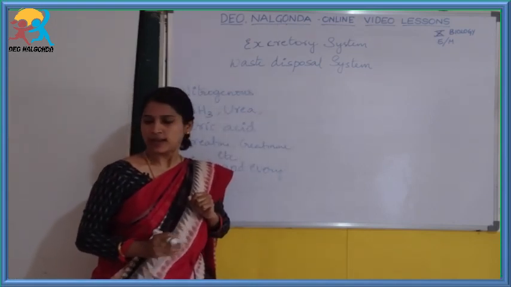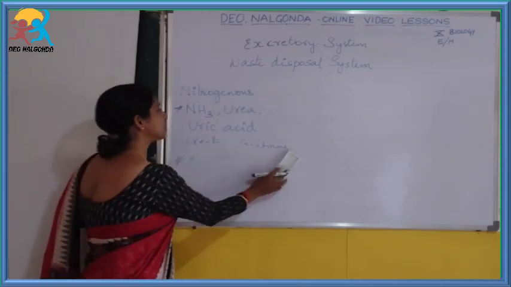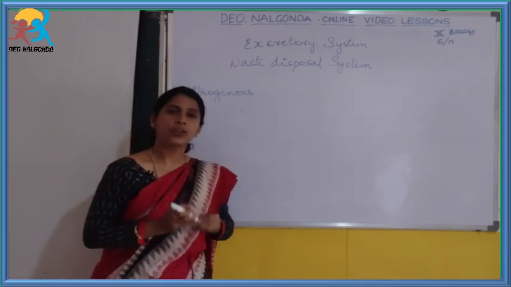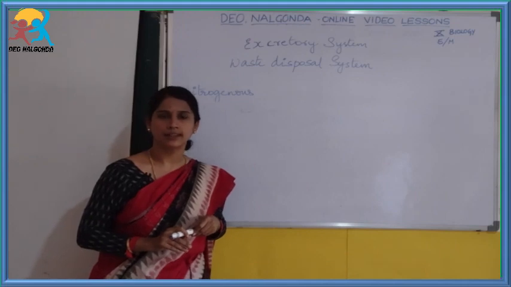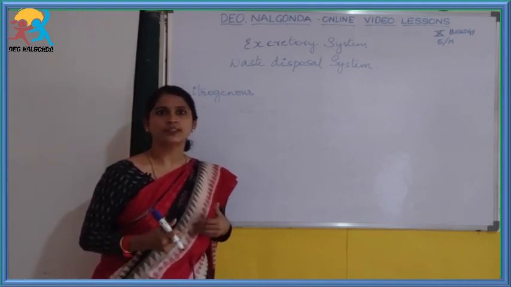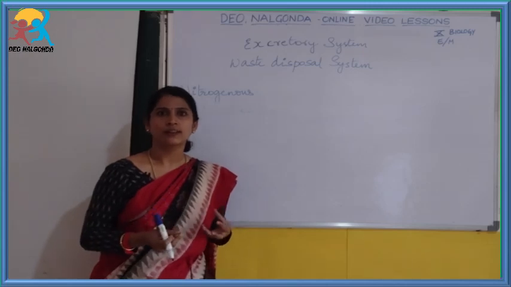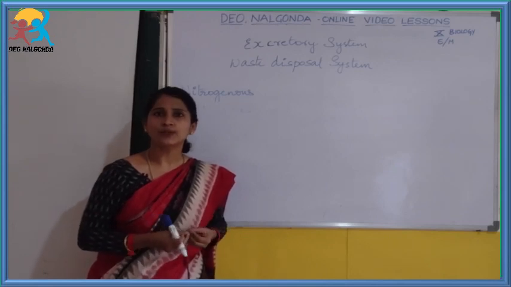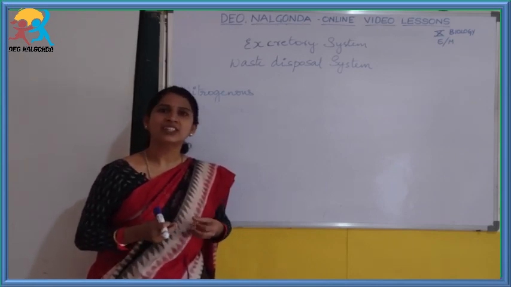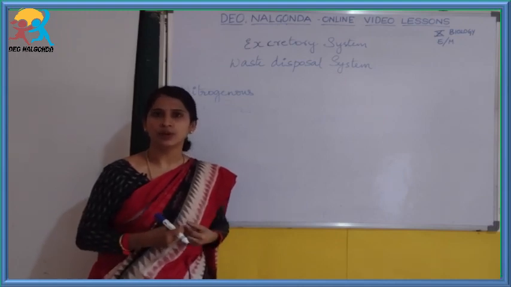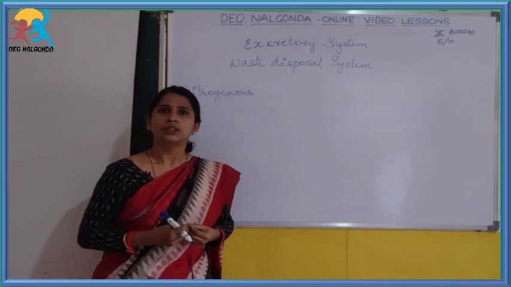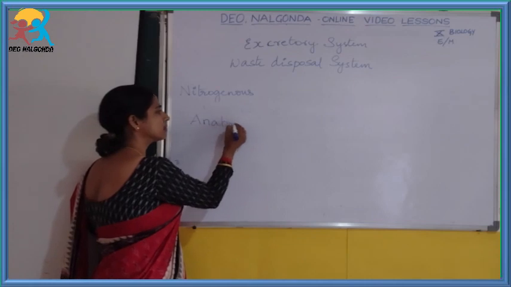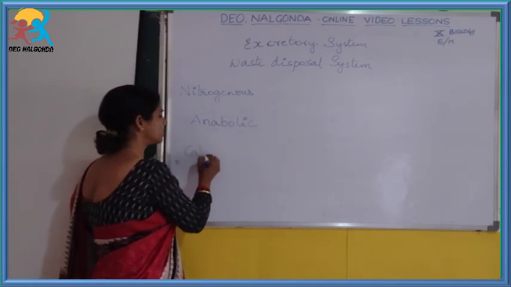How are these nitrogenous wastes getting generated? Let us see. Living organisms require constant energy, for which they breathe in oxygen and they eat food. The food gets digested, it is absorbed, and energy is produced. That is produced because of thousands of reactions which occur in our body, and those reactions are anabolic reactions and catabolic reactions.